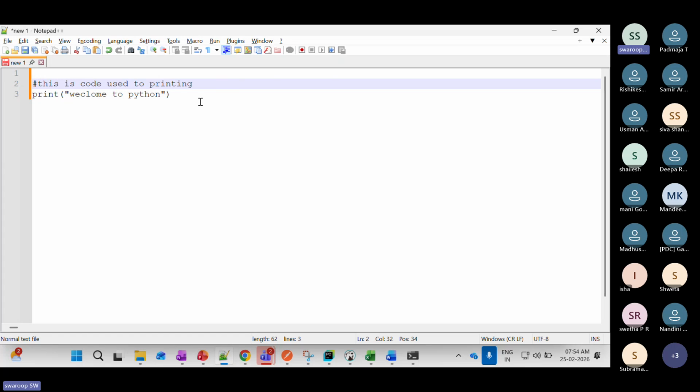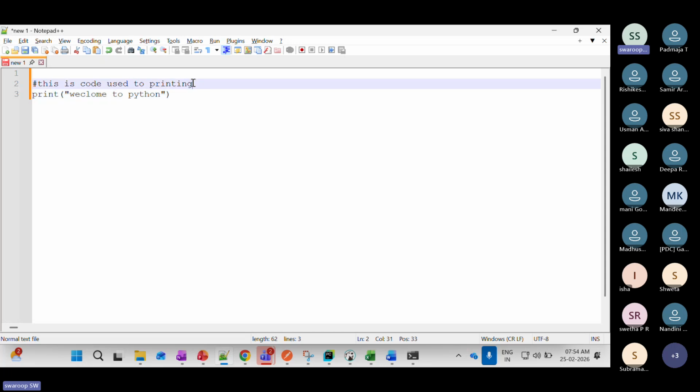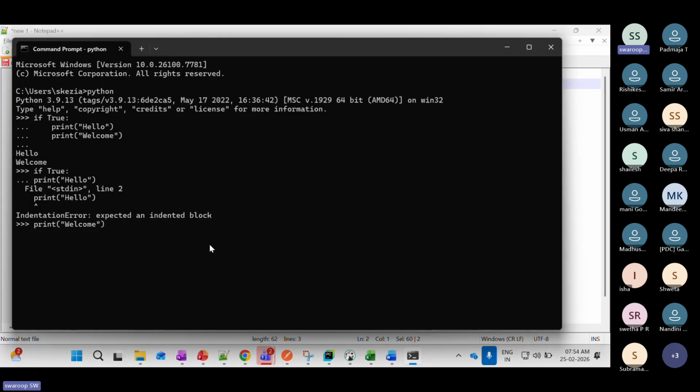What Python will do is, it will not execute this line. It will usually ignore it. It will just print the line number 3 print statement alone. This is the purpose of comments. It's just an explanation of what you are doing. Whatever you want, you can add it, and Python will not execute it. I will run and show you here.